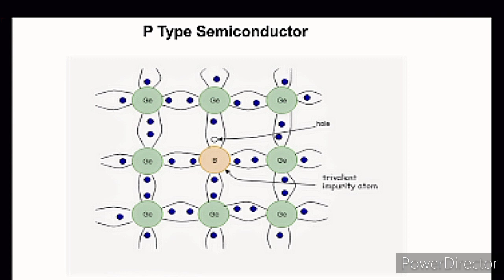In the p-type semiconductor material, the holes are majority carriers, and in the n-type semiconductor material, the electrons are majority carriers. In a semiconductor material, we can use two ways to increase the current conductivity of the semiconductor.